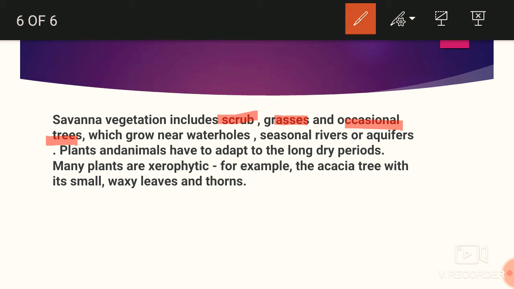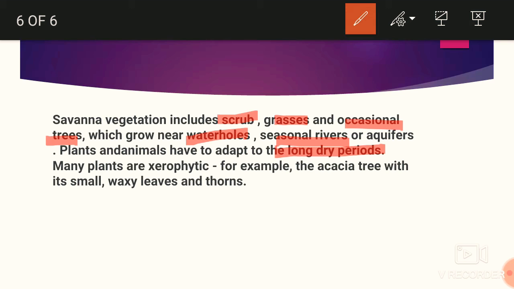It means the water availability is less, and even these occasional trees will develop near water holes, seasonal rivers and aquifers. The plants and animals which live here have to adapt to the long dry periods. It means savanna is a type of region where you will find long